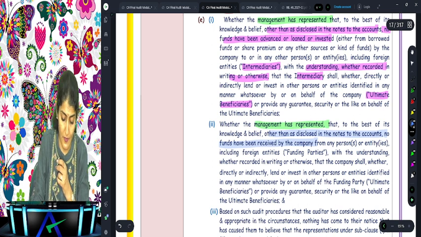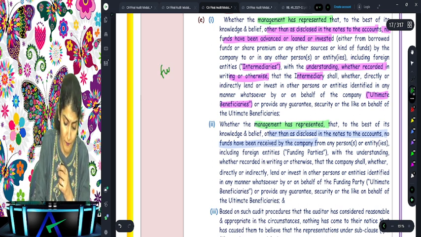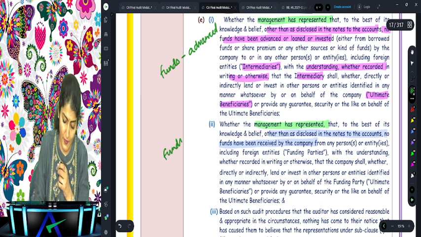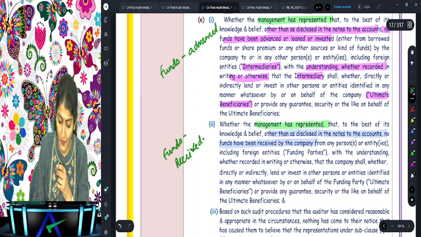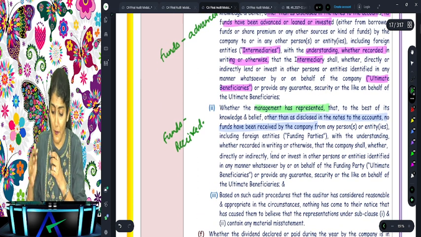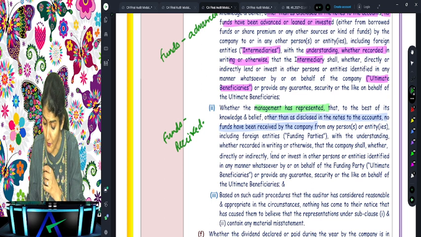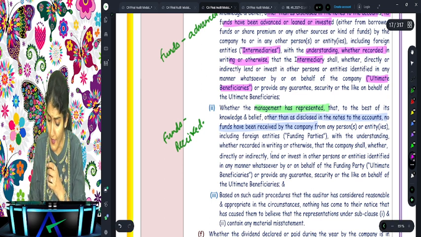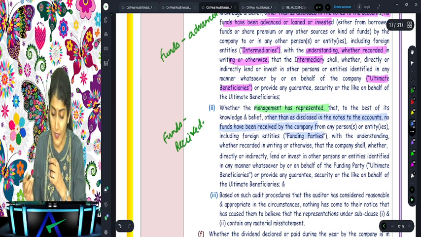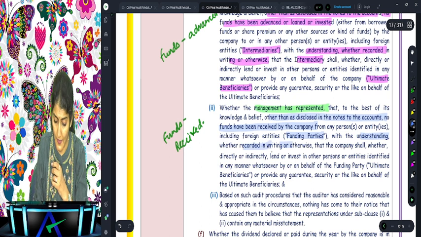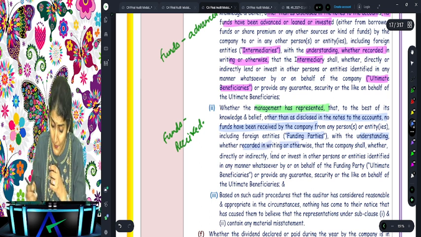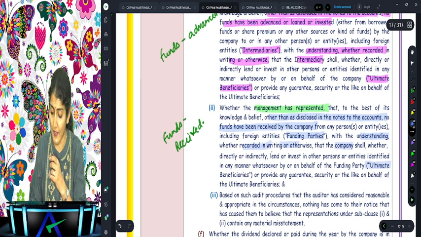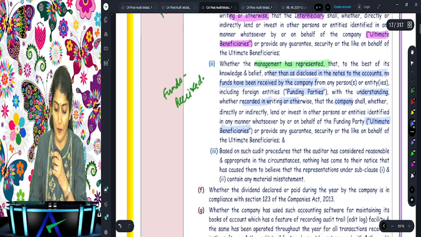So here what does it say? No funds have been advanced by the company. E1 and E2, what do they say? No funds have been received by the company from any person or entity, including foreign entities now called the funding party, with an understanding, whether recorded in writing or otherwise, that the company shall directly or indirectly use this money for the ultimate beneficiaries.